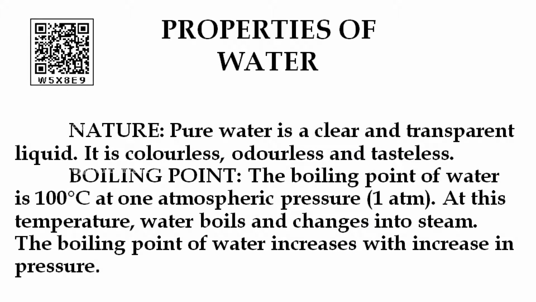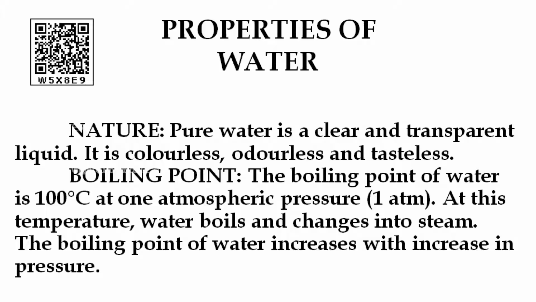Next is the boiling point. The boiling point of water is 100 degrees Celsius at 1 atmospheric pressure. At this temperature, water boils and changes into steam. The boiling point of water increases with increase in pressure. For example, when a pressure cooker is heated, a high pressure is built inside it. The high pressure increases the boiling point of water. Thus, water remains a liquid at a higher temperature, even greater than 100 degrees Celsius, in the cooker. This cooks the food faster.